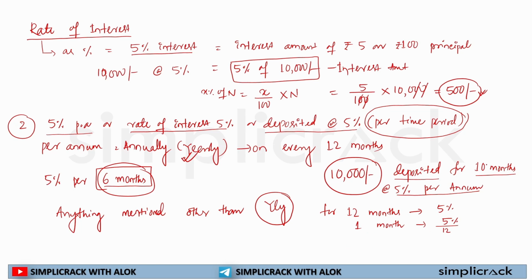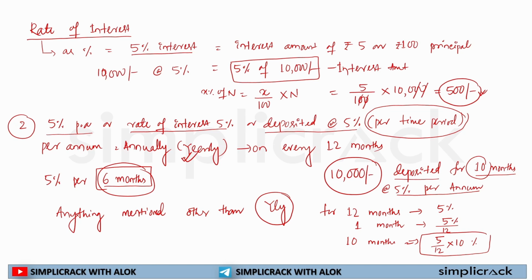And now if I want it for 10 months, 15 months, whatever months it is. If I want it for 10 months, then my rate of interest will be 5 by 12 multiplied by 10%. So this is the most important part of understanding rate of interest: how to calculate it and how it is associated with the timing.